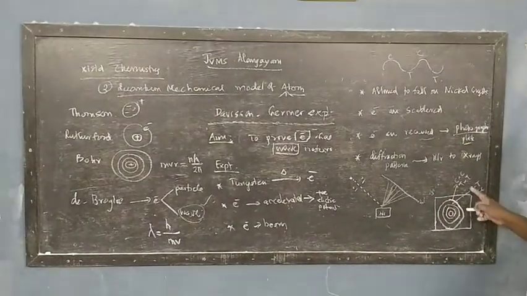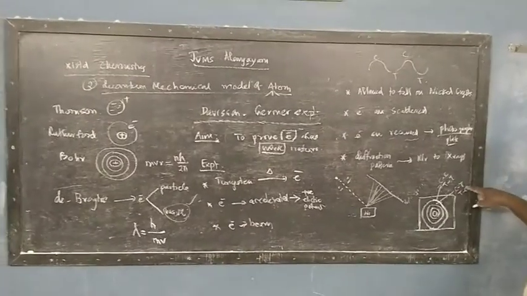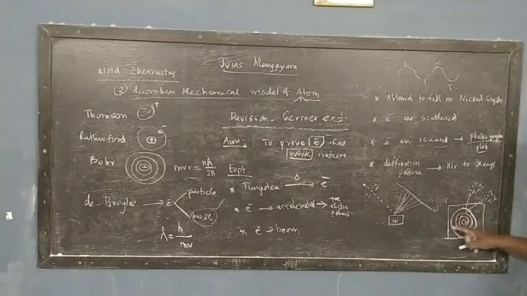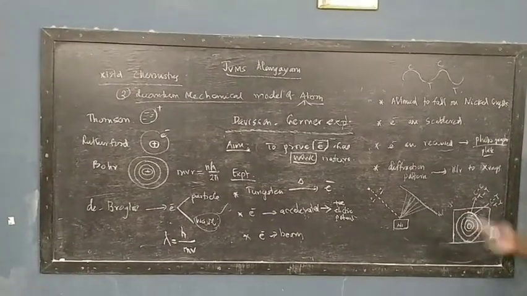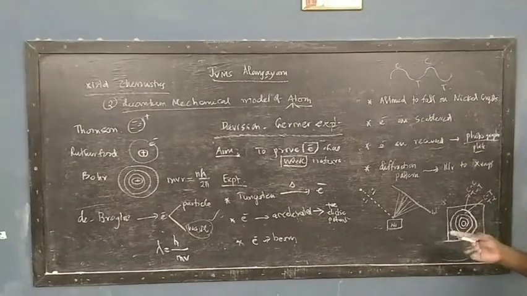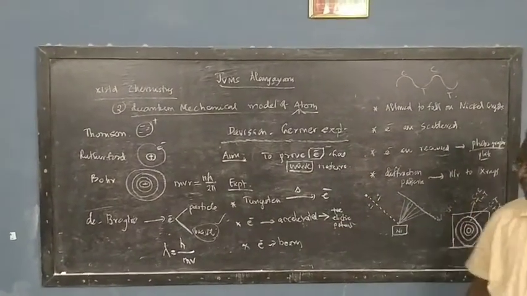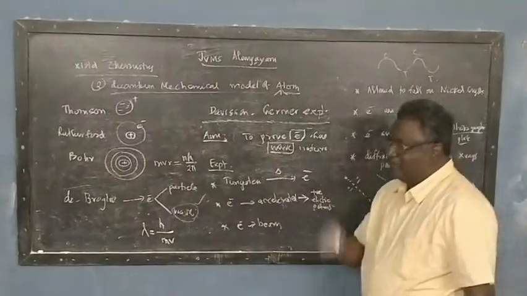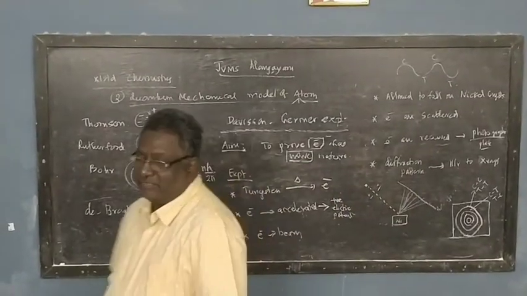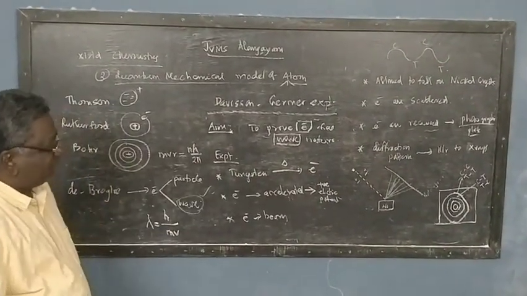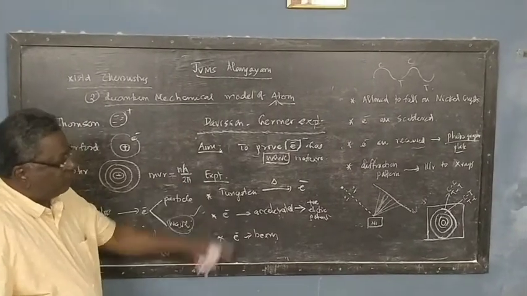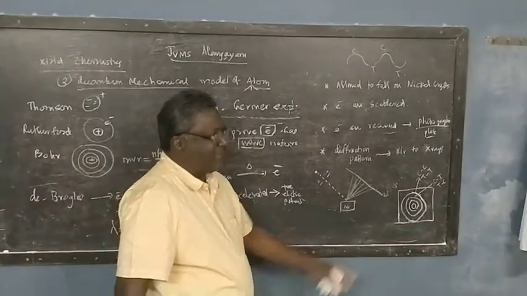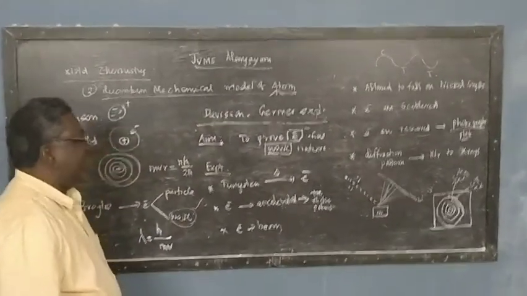When a crest is meeting crest, it is reinforcing. When a crest is meeting a trough, it is destroying. அப்ப இந்த இடம்லாம் வேவ் டெஸ்ட்ராய் ஆகுது, இந்த இடம்லாம் வேவ் இன்னும் பிரைட் ஆகுது. So this is how Davisson and Germer proved that electron has got what nature? Wave nature. So electron in the pattern in the plate form ஆனதுனால they proved that electron has got wave nature. This is how Davisson and Germer experiment was useful in proving the wave nature of electron. என்னன்னா bookல இந்த diagram கொடுக்கல, but you can still draw that. That is a simplified diagram, right?